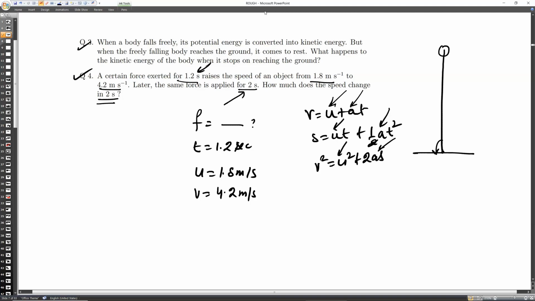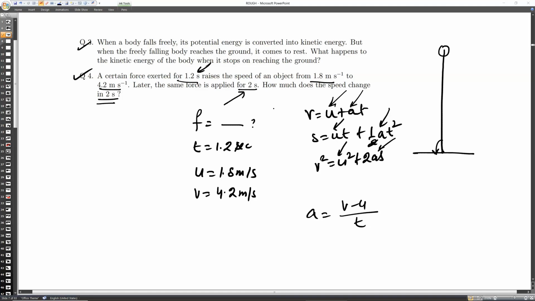First of all, calculate the acceleration here. Calculate the value of a. (v minus u) by t. So what is the value of a?